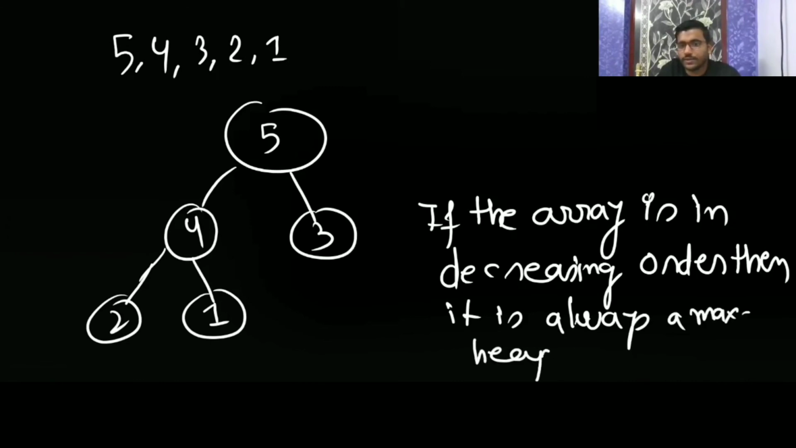So it means the sorted array, either increasing or decreasing, is always a heap. I'm not saying it is a max or min. If they say that it is a sorted array, then it is always a heap. It means the sorted array is always a heap.